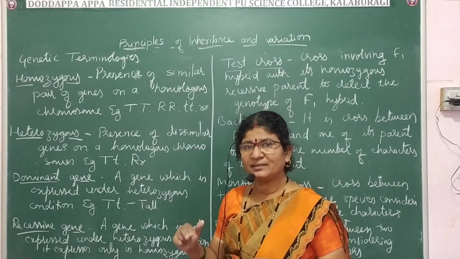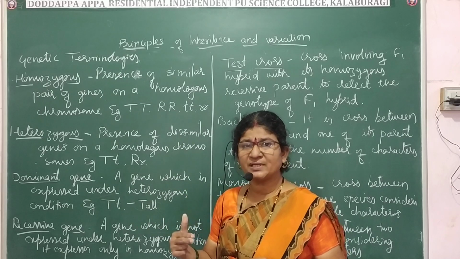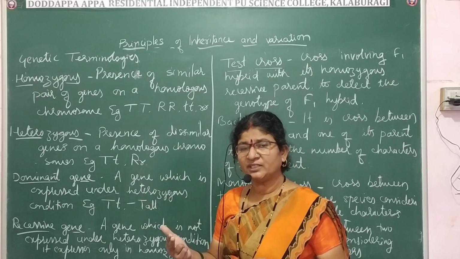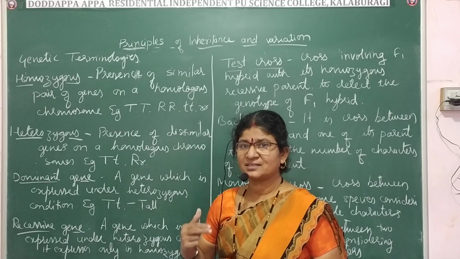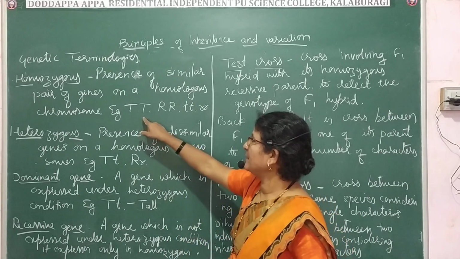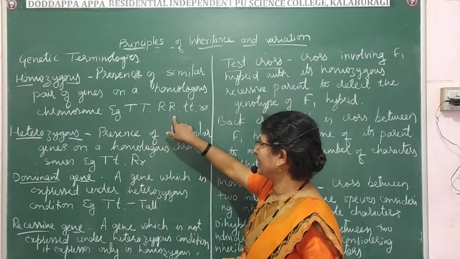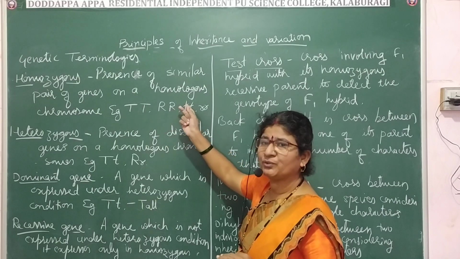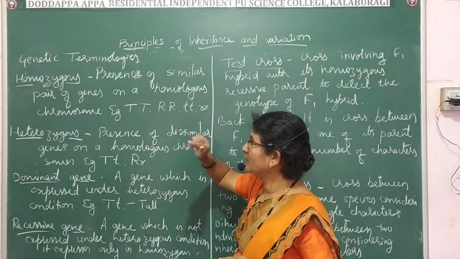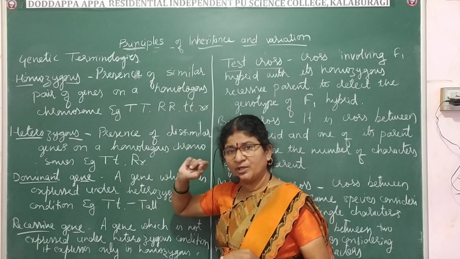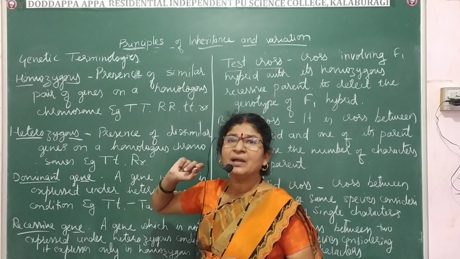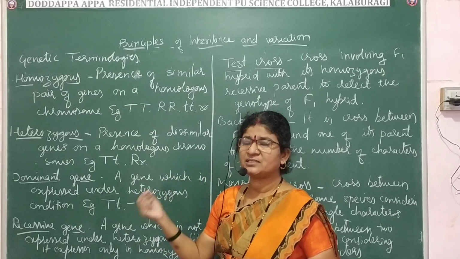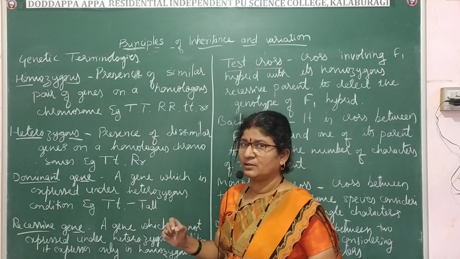If they are dominant, then both the homologous chromosomes must contain the dominant gene. If they are recessive, they must contain the recessive genes, like capital T, capital R. Here I gave two examples. So that is about the homozygous condition. What do you mean by homozygous condition? Presence of similar genes on a homologous pair of chromosomes.